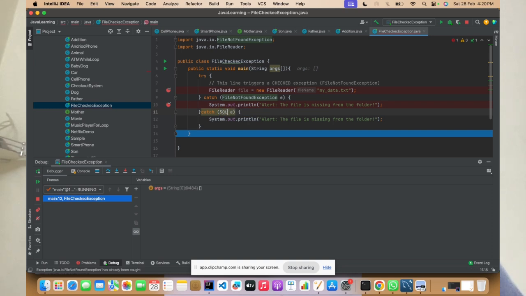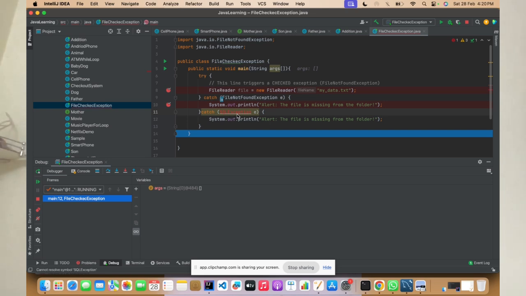I say SQLException. When you're trying to connect to a database and the server is down or something, in that case you try to handle the compile time exception. So java.sql.SQLException, you try to import it.